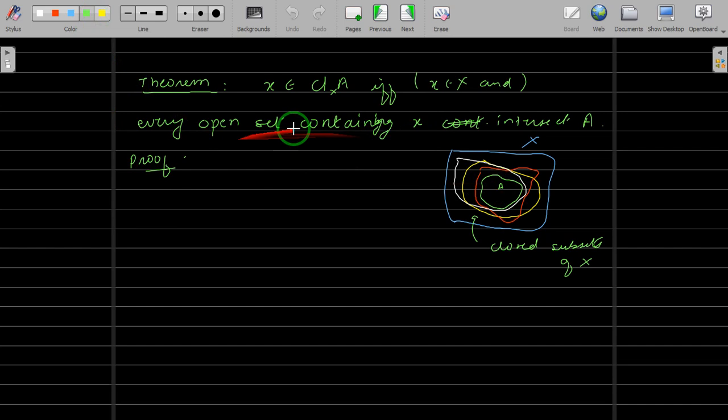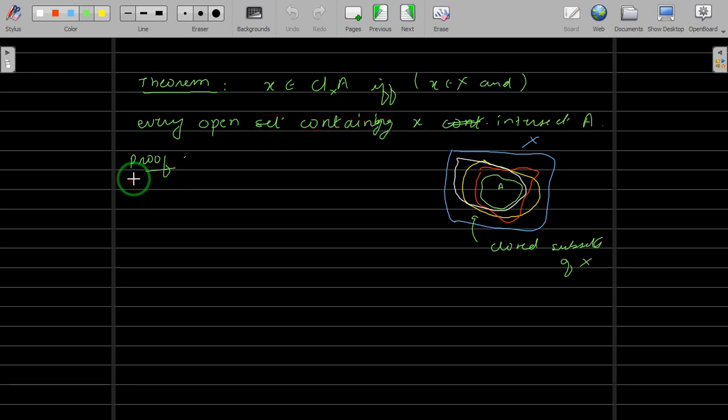Again here we have an if and only if statement, so there are two ways to prove it. Let us take this part first.